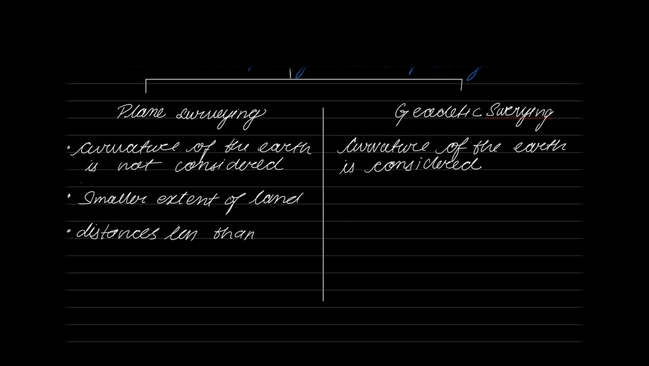So the question is, why only 12.5 kilometers? What happens if I take a value more than 12.5? Let us take a small discussion and understand that. Imagine this is the curved surface of the earth. Just imagine. And what we will do is take 2 points on this surface, A and B.